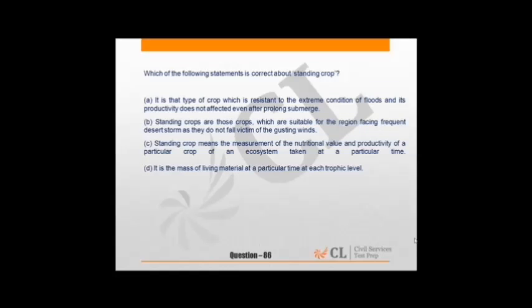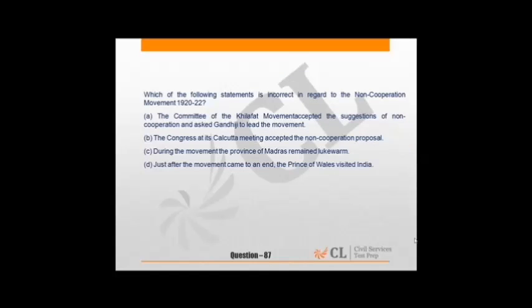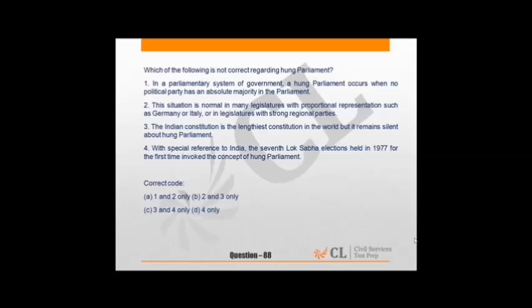Standing crop. Standing crop is mass of living material at a particular time at each trophic level. So answer is D. 87 is from Indian freedom struggle. 88 is from Constitution. This is also a conceptual question.